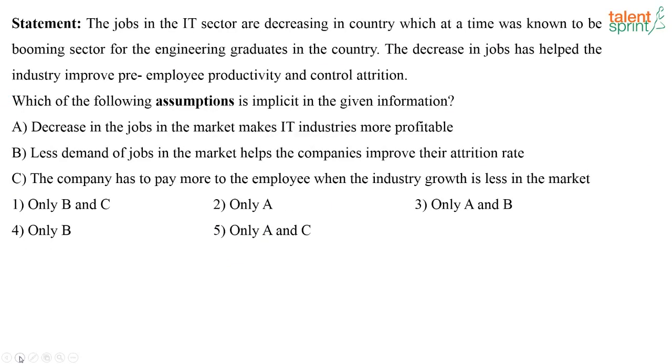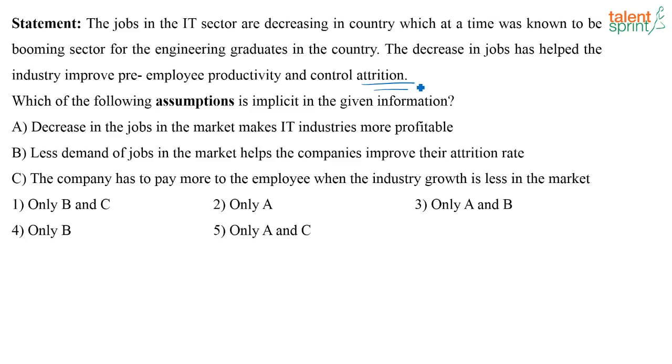Next one, statements. The jobs in the IT sector are decreasing in the country, which at one time was known to be the booming sector for engineering graduates in the country. The decrease in jobs has helped the industry improve per-employee productivity and control attrition. Which of the following assumptions is implicit in the given information?